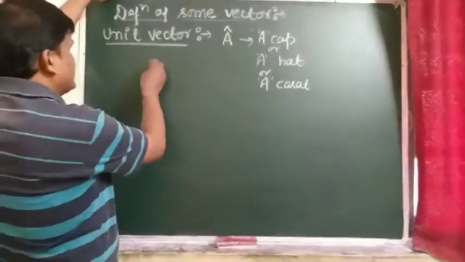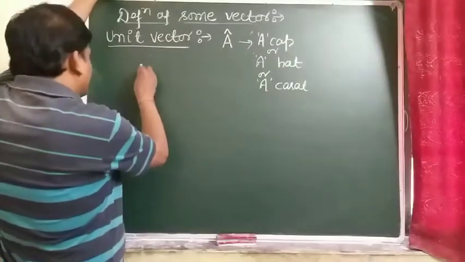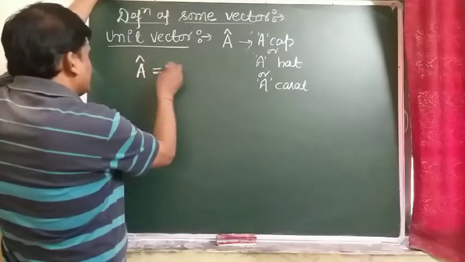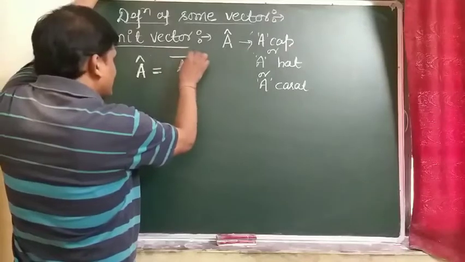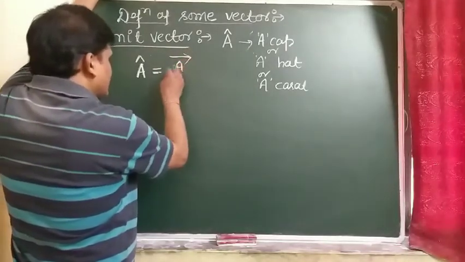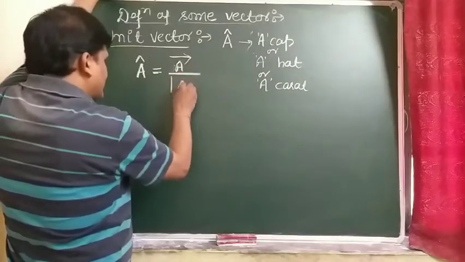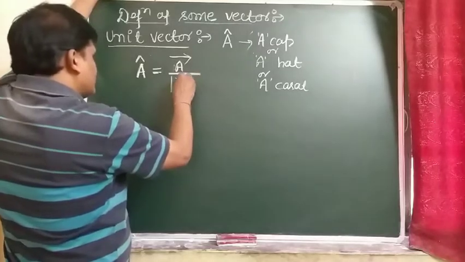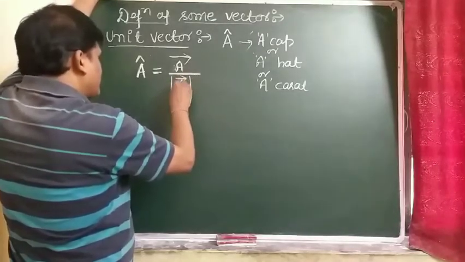The formula of a unit vector: unit vector A is represented as vector A divided by mod vector A. Mod means the magnitude of vector A, so there will be only magnitude, no direction.